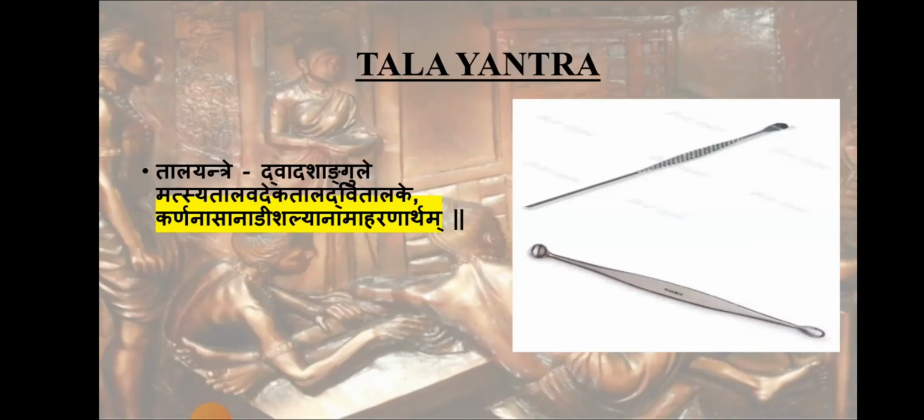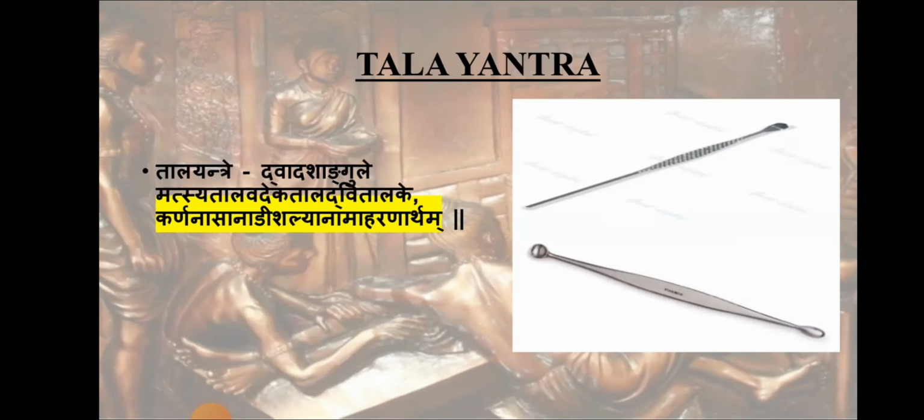Then next one is Talayantra. Talayantra, it is told Matsya Talavat Eka Tala Dvitalake. That is, Matsya Tala means palate of a fish, and the fish name is told Veduli Matsya. Veduli variety of fish, and its palate will resemble that of Talayantra. And it is also divided. The type is told as two, Eka Tala and Dvitala.